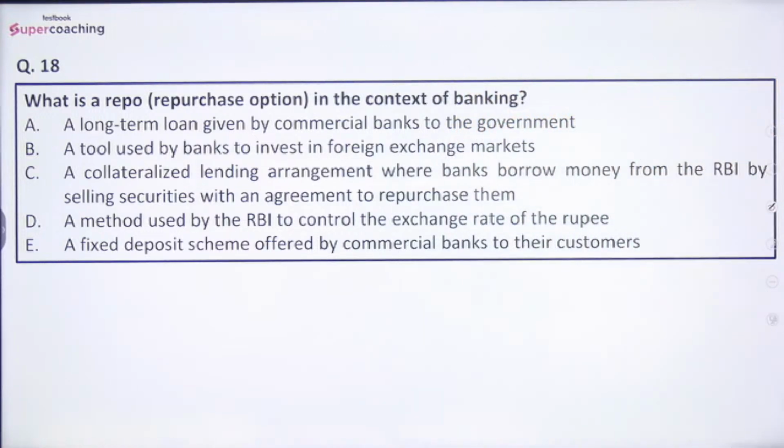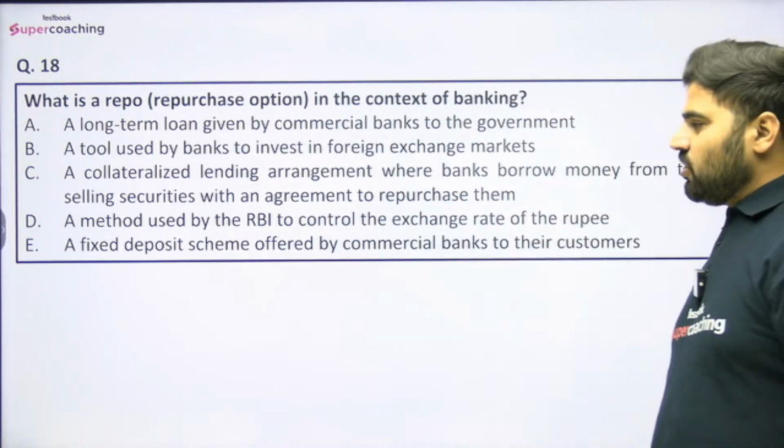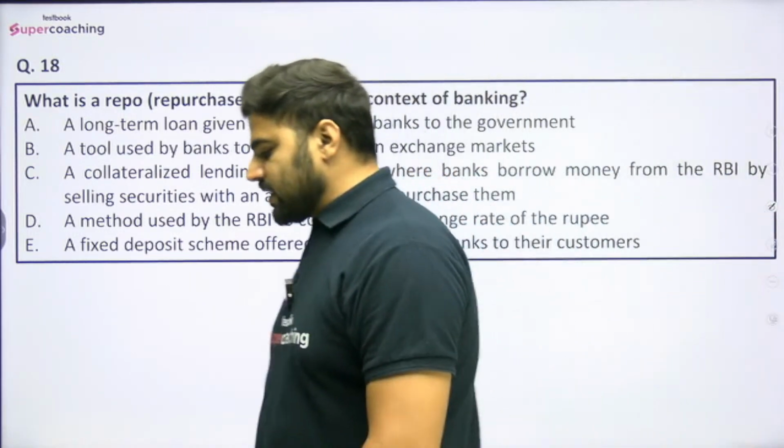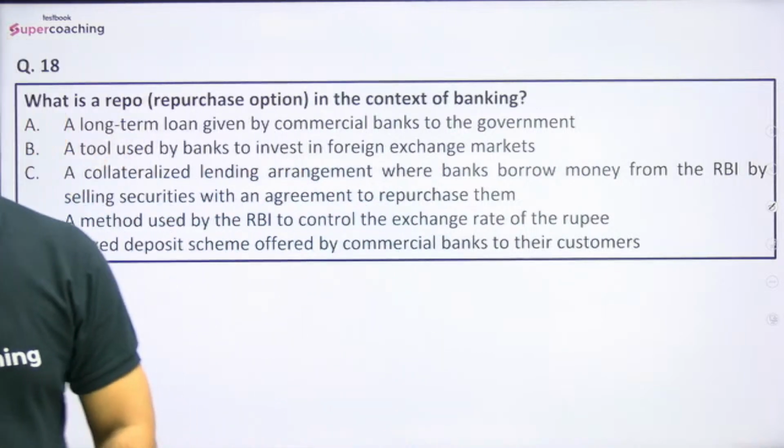सो ऑप्शंस आर अ लॉन्ग टर्म लोन गिवन बाय कमर्शियल बैंक्स टू द गवर्नमेंट, a tool used by the banks to invest in foreign exchange markets, a collateralized lending arrangement where banks borrow money from the RBI by selling securities with an agreement to repurchase them, a method used by the RBI to control the exchange rate of the rupee, a fixed deposit scheme offered by the commercial banks to their customers. So what is the meaning of repurchase option in the context of banking, guys? Do let me know. बताइए.